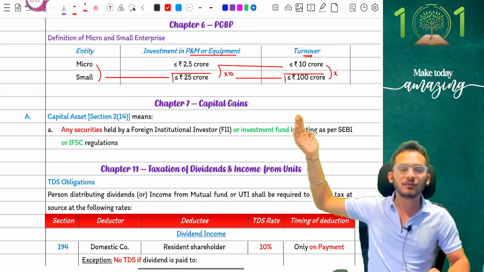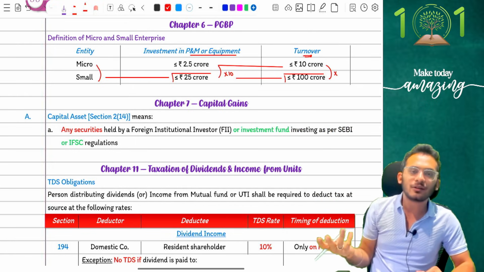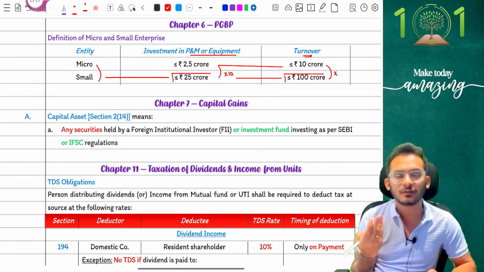Yes, because the moment you say you're less than 25 crores, you're either going to sit in small enterprise or you're going to sit in micro enterprise. Either of the two is fine for you. Both of them are going to be disallowed. So how does it matter?